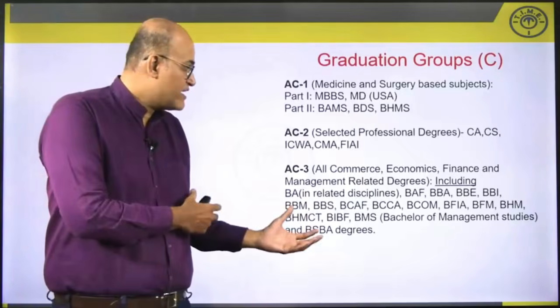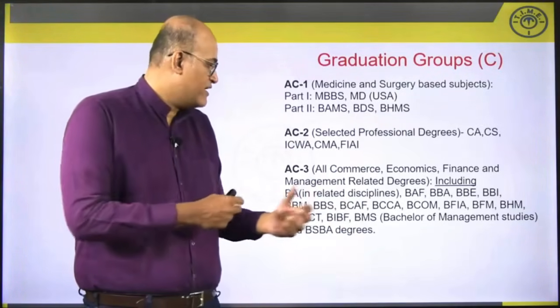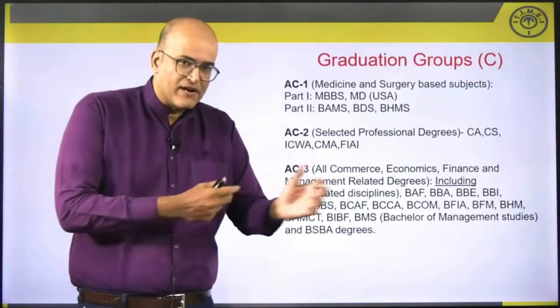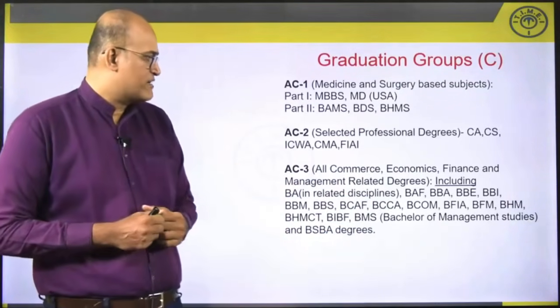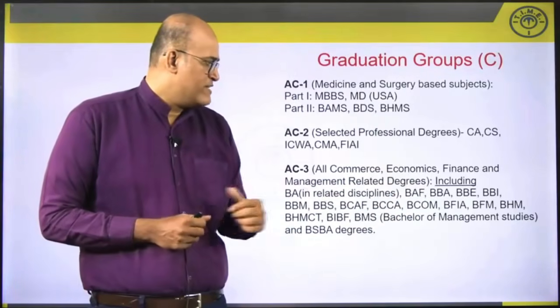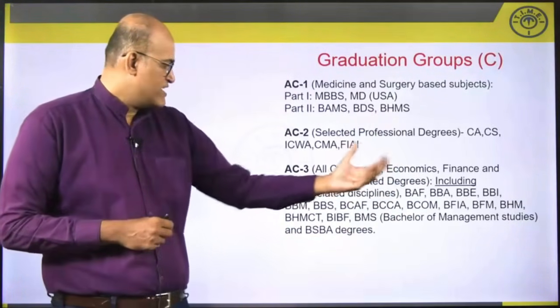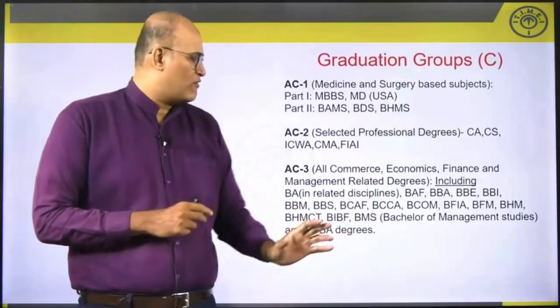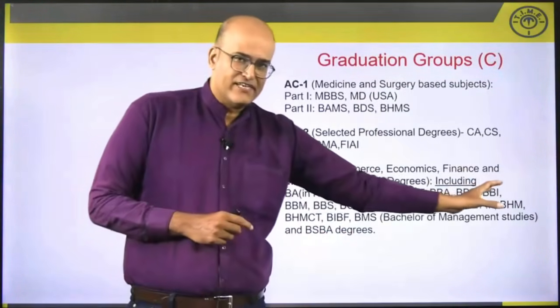Then AC3 comprises everybody who has done commerce, economics, finance or management related degrees: BCom, BBA, BAF, BHM, BBS, management and commerce, economics related, all classified as AC3.